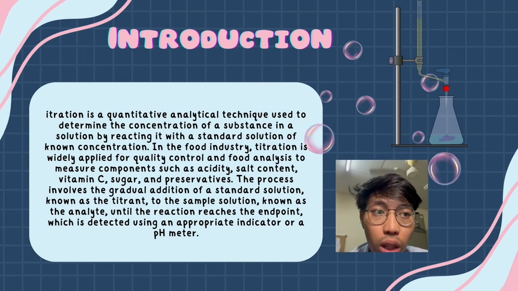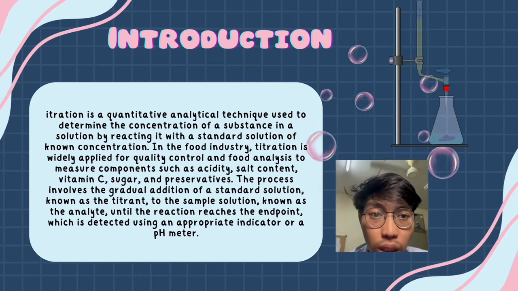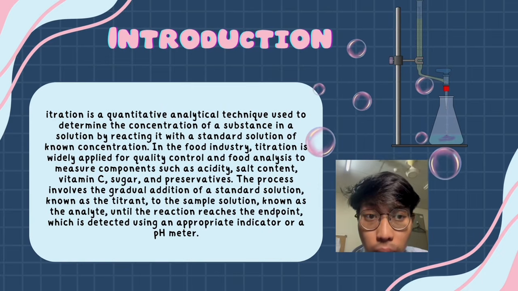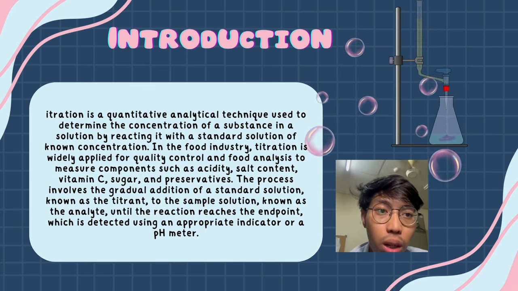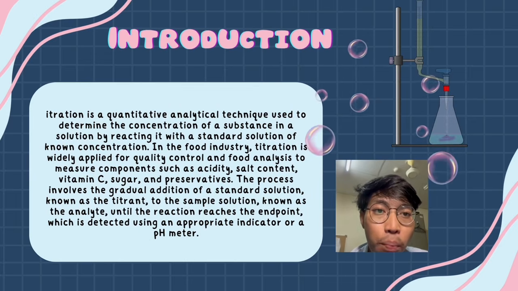Complexometric titration, typically using EDTA, is applied to measure the concentration of metal ions such as calcium and magnesium in milk and other food products. Precipitation titration is used to determine chloride or salt content in processed food.